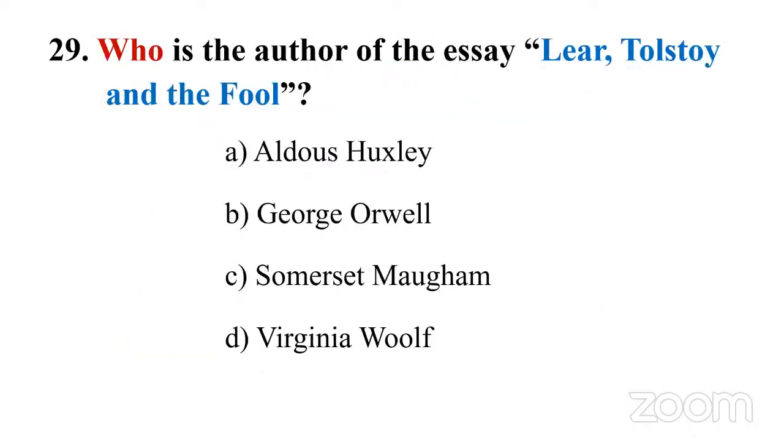Let's go to the next question. 29. Who is the author of the essay Lear, Tolstoy, and the Fool? Option A, Aldous Huxley. B, George Orwell. C, Somerset Maugham. D, Virginia Woolf. So again, a question from modern literature. So let's go to the answer. Then let's see. So the answer is George Orwell.